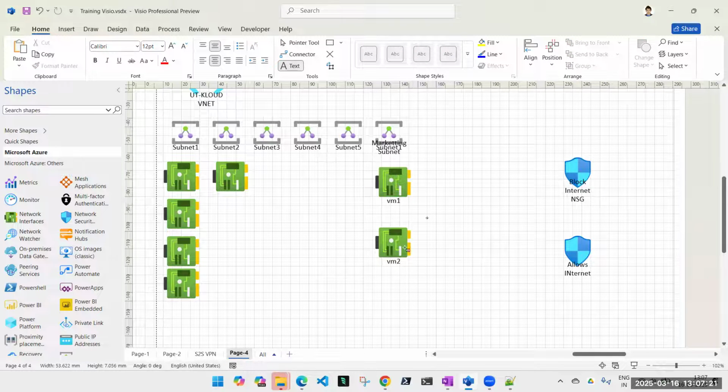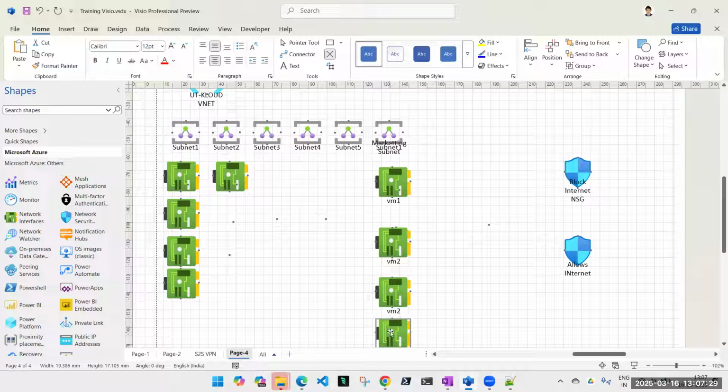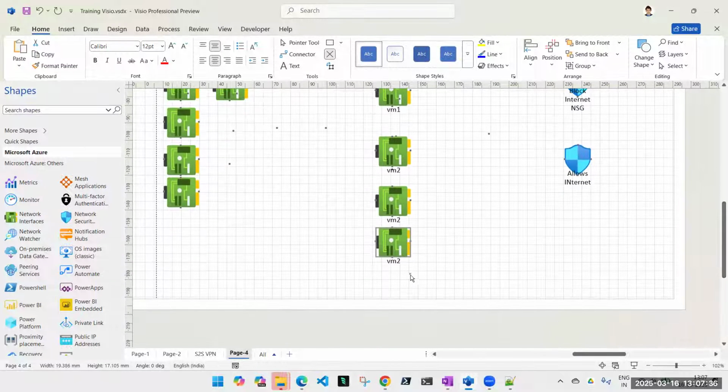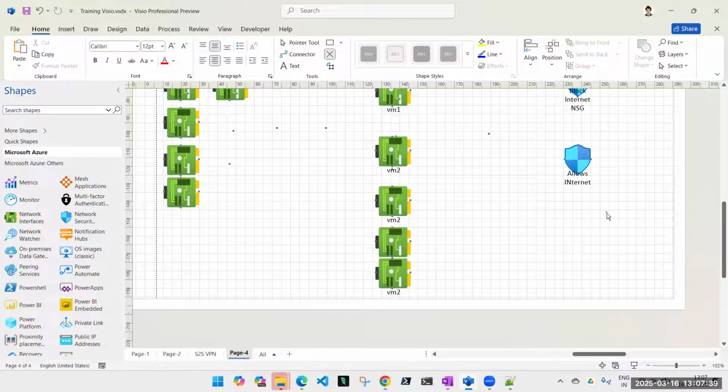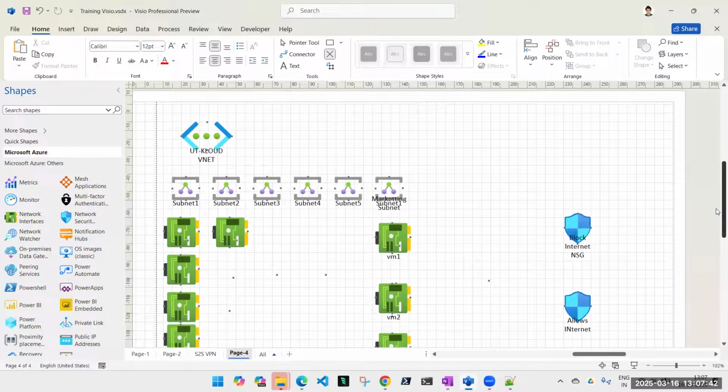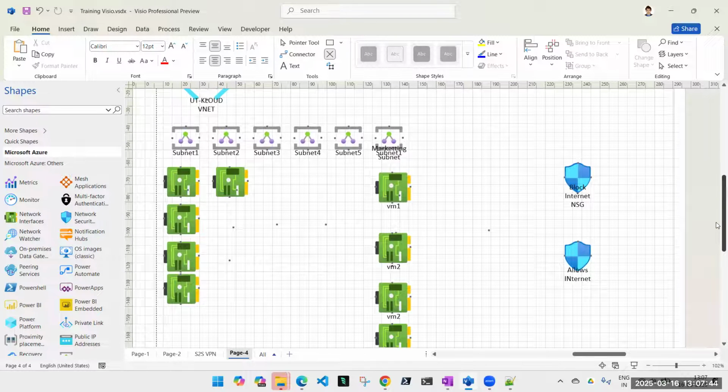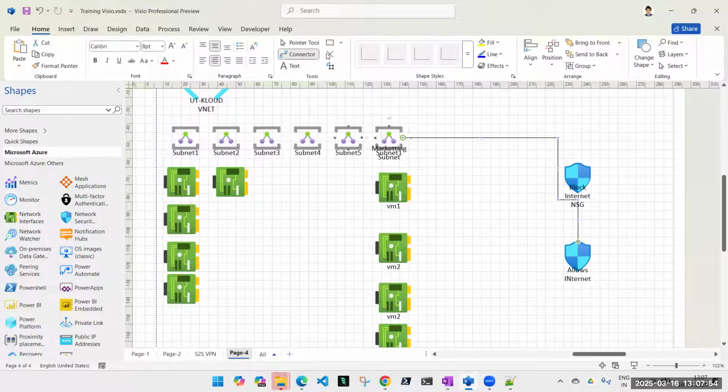Or my question is, these two VMs, or for that matter, all these VMs, they belong to marketing team, and I want all of them to use internet. Where should I apply, in which NSG? Allow internet. This NSG, should I go ahead and apply to all machines? Or where can I apply it? I want all of them to use internet. Directly to the subnet. Which subnet? Marketing subnet. Is this clear, guys? Did you understand?